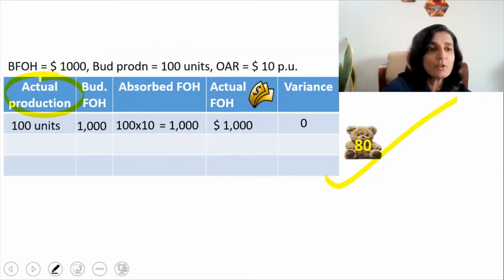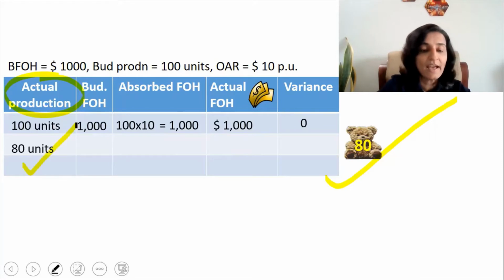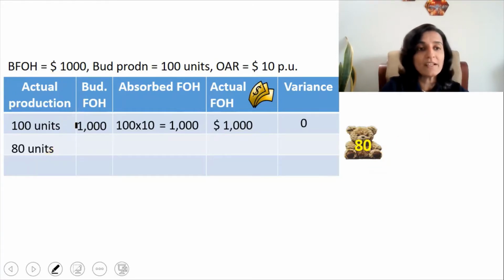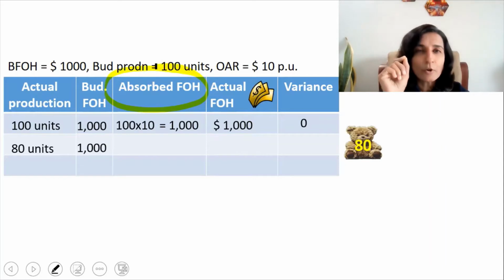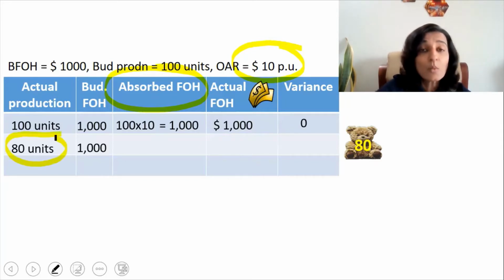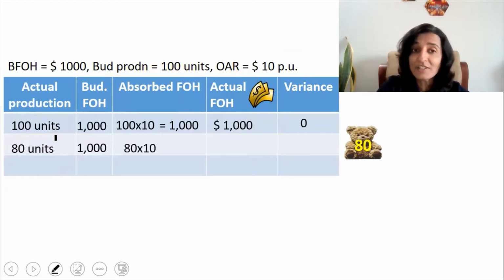So what is the actual production? Actual production is 80 units. And what is the budgeted fixed overheads? Budgeted fixed overheads remains at $1,000. Now tell me, what is the absorbed fixed overheads? For each unit of production, it is $10 that is getting absorbed. So if we are producing 80 units, what is the amount that is getting absorbed? It is 80 into 10, or $800.